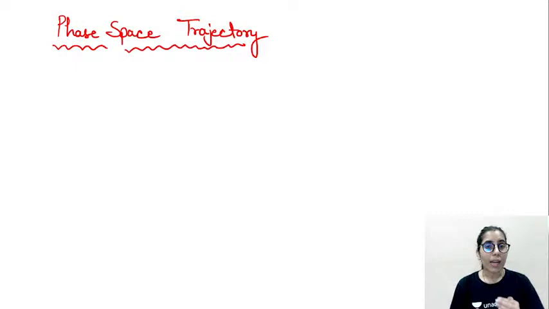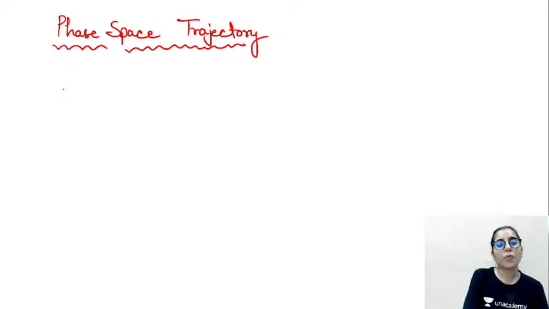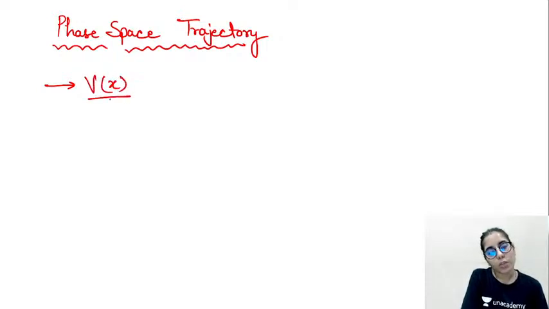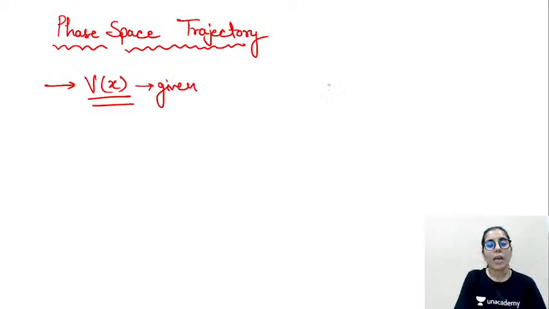There are different types of questions from the phase space trajectory part that we can expect in the exam. What are these different types of questions? Firstly, the first type of question you can have is one in which they will give you the potential expression as a function of x. So V as a function of x is given to you. Now you want to draw the phase space trajectory. That's one type of question.